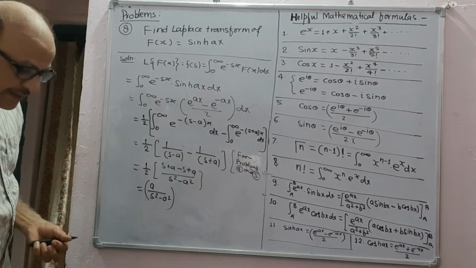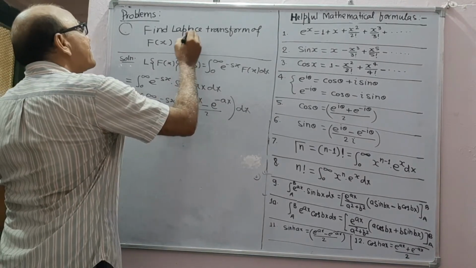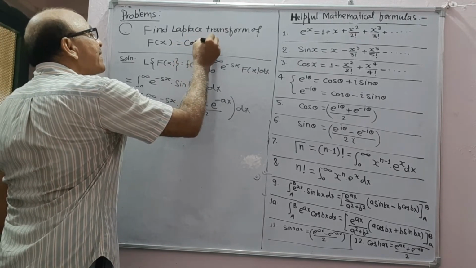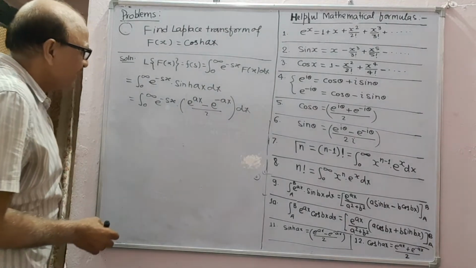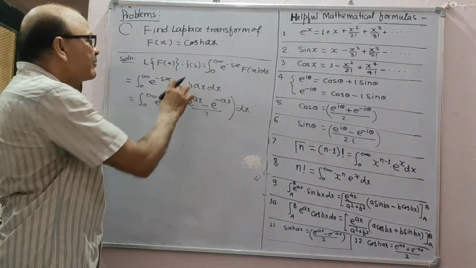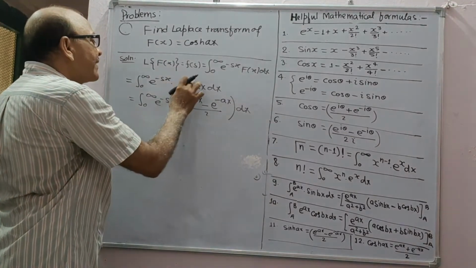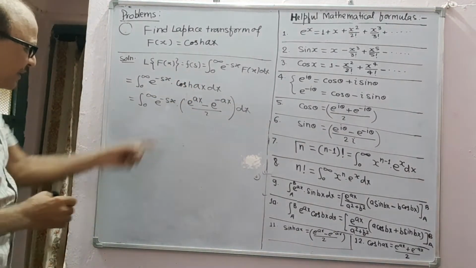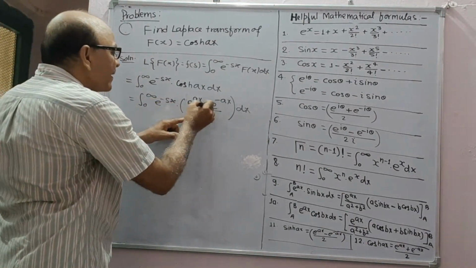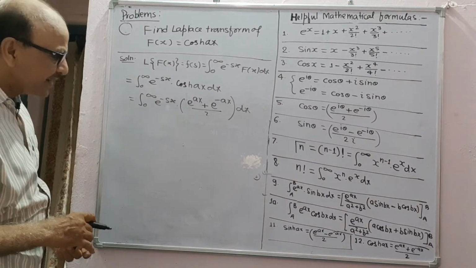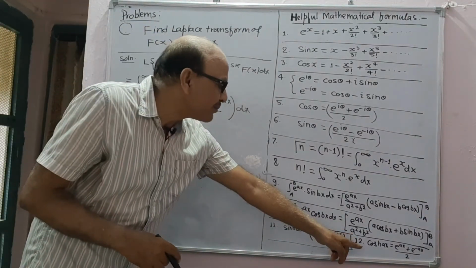So next question, find the Laplace transform of cos hyperbolic ax. Again, this is the Laplace transform formula. Here f(x) is cos hyperbolic ax, whose value is (e to the power ax plus e to the power minus ax) by 2, from formula number 12.